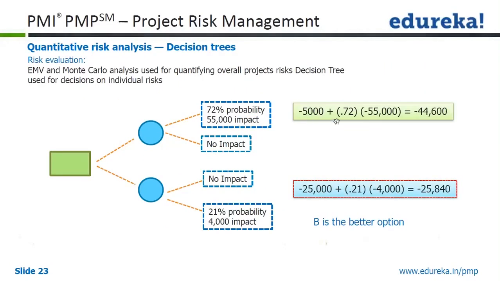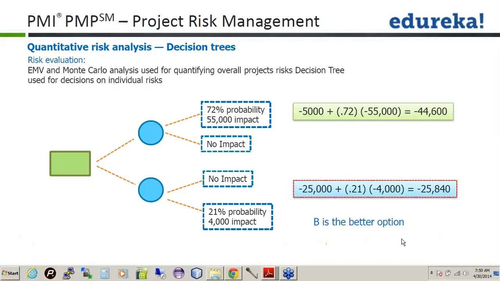So in this basically you have minus 5,000. Again there are two branches, A and B. For this branch, the risk comes out to be minus 5,000 plus probability into impact, which is minus 44,600. And here, which is the better option, A or B?